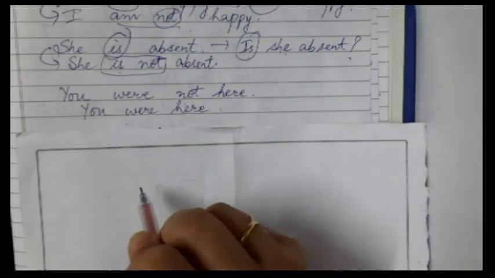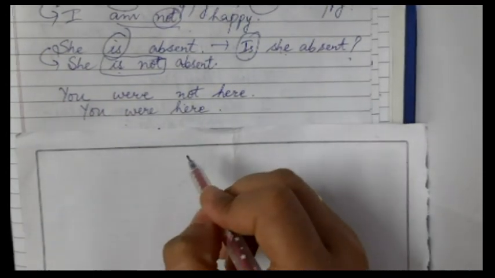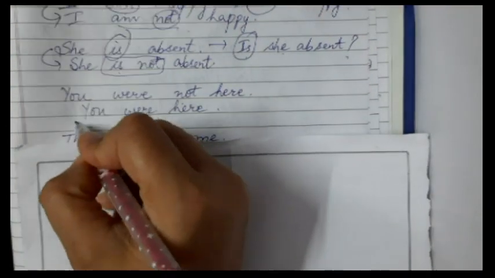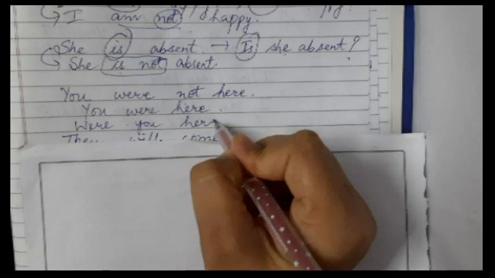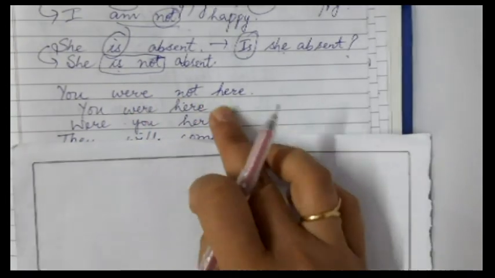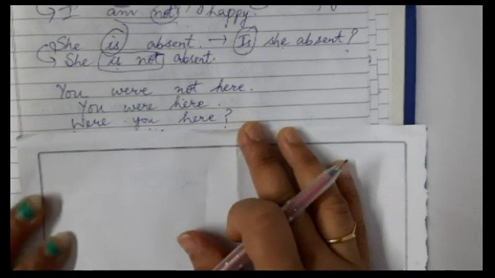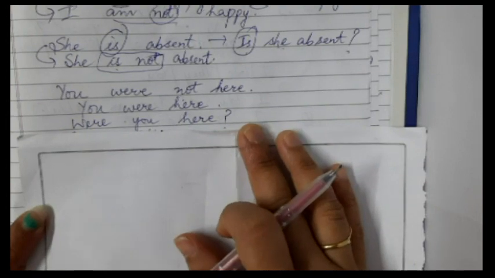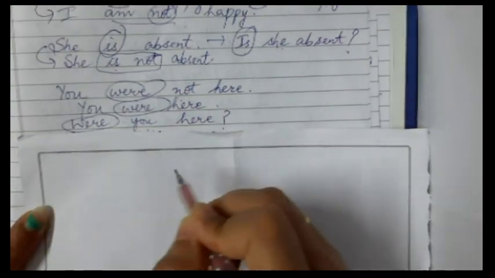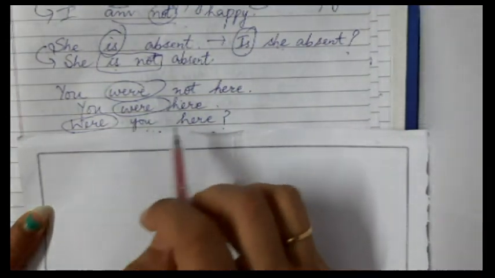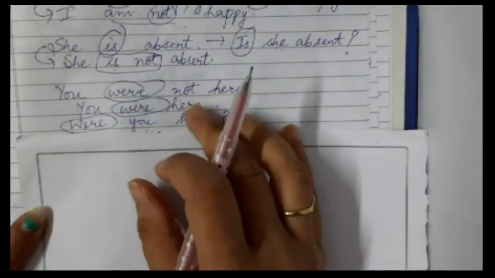This is my positive statement. And interrogative will be, were you here? And it can be, were you not here also? That will be interrogative negative. Alright students? So these are my helping verbs and I have to just shift their place.